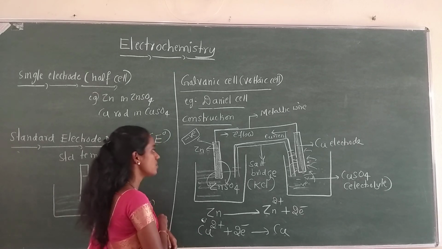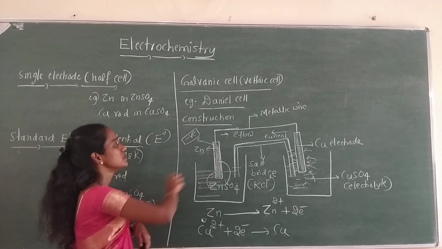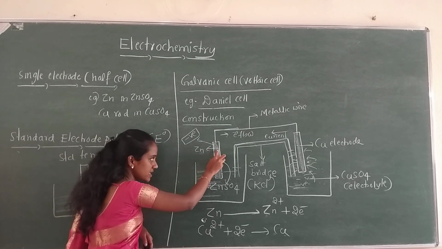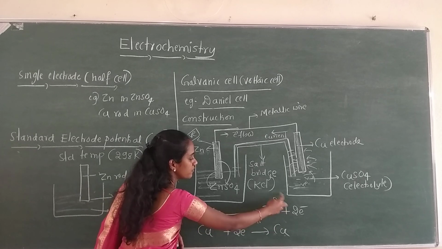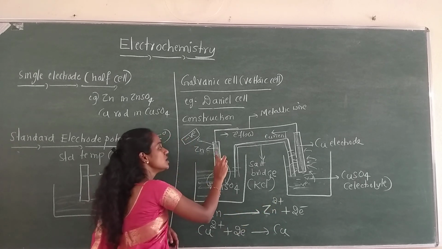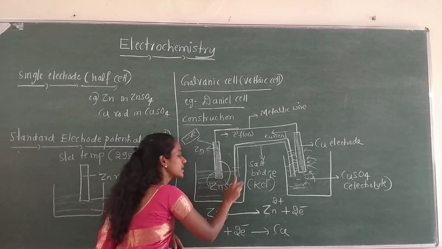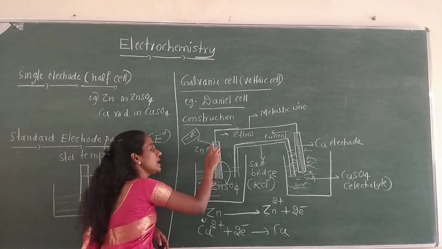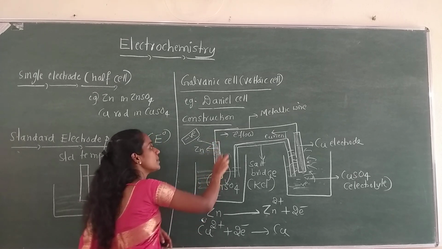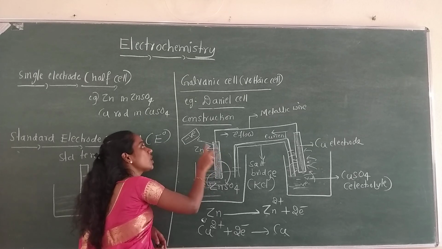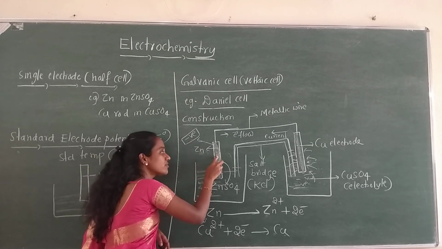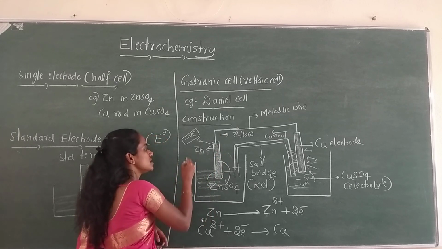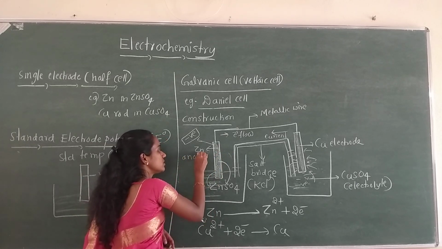Right. Now, under working, the zinc atom has a tendency to undergo oxidation and produce Zn2+ ions. So these Zn2+ ions are released into the solution, leaving only electrons in the metal rod. As a result, the rod becomes negative. The electrode at which oxidation occurs is known as the anode.